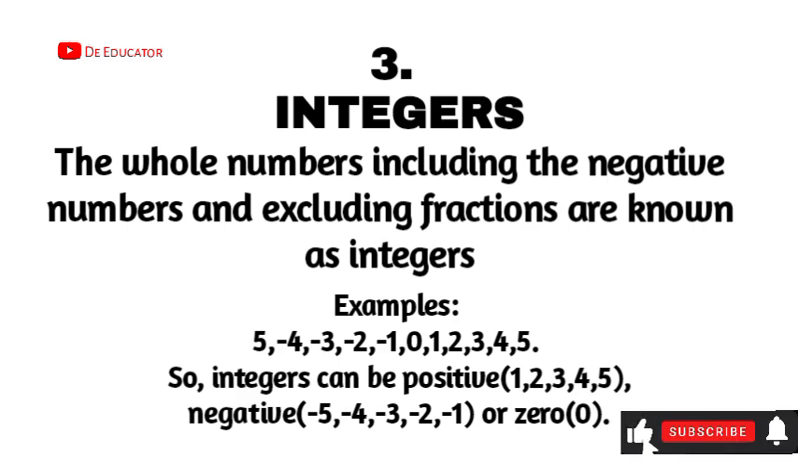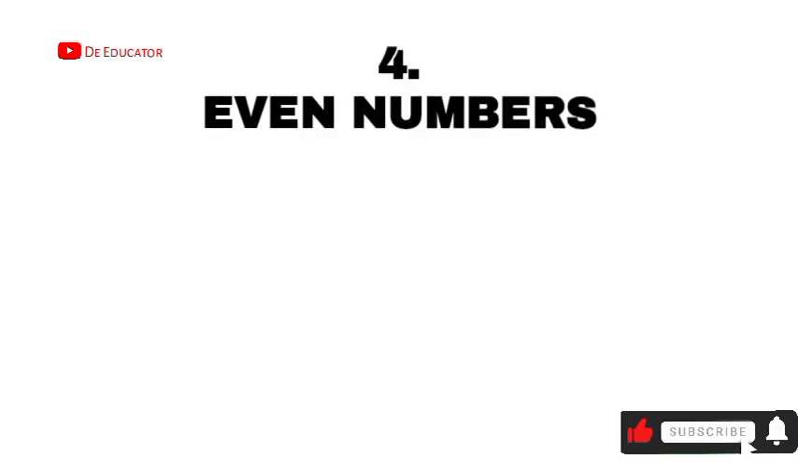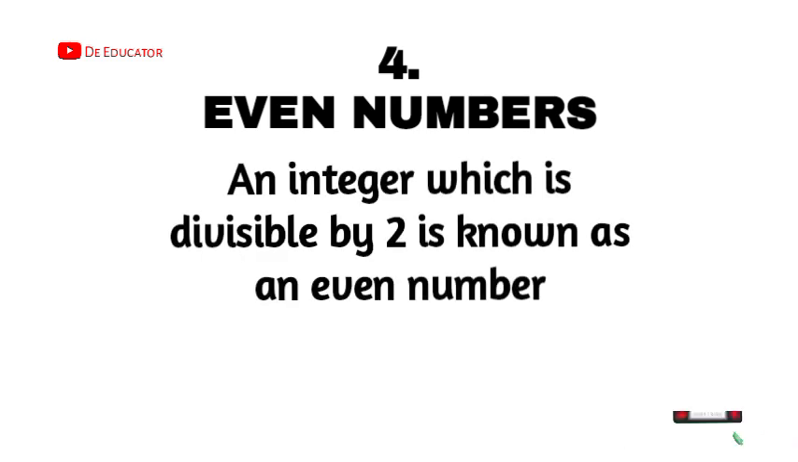So we have -2, -3, -4, and both positive numbers with 0. Okay, so the next numbers I'll be looking at are even numbers. All right, so what are even numbers? They are integers which are divisible by 2.